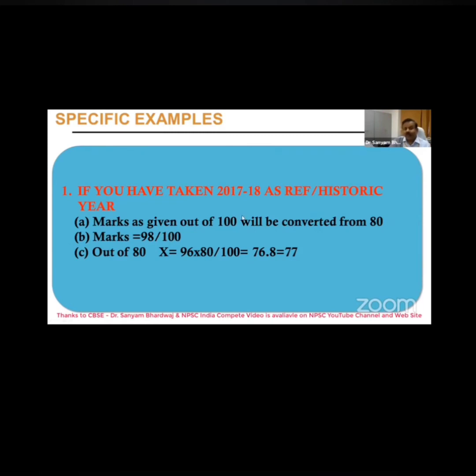Now we have to calculate out of 80. So 96 into 80 by 100 comes to 76.5. If it is 0.5 or more, it should be rounded to the next figure. That would be the marks.